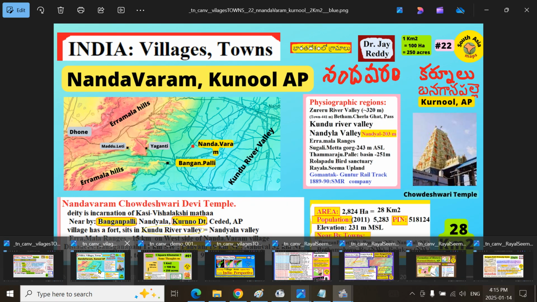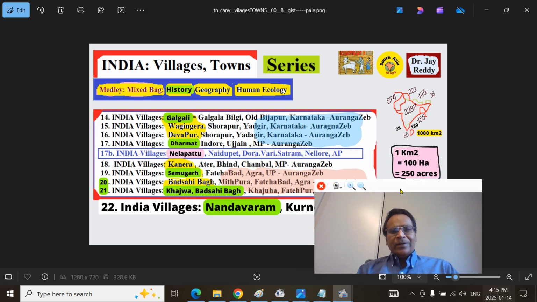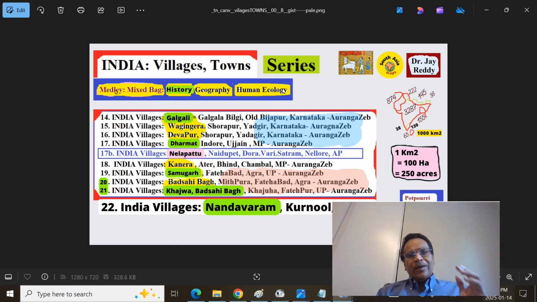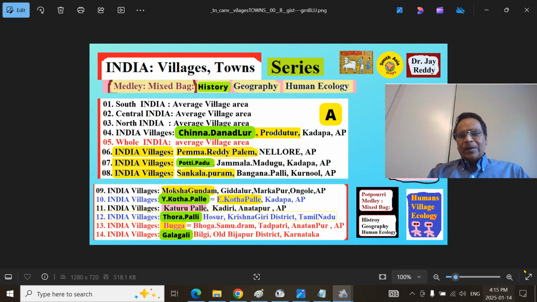This is our India Villages and Towns series, as the title says. The subtitle: it is a medley, a mixed bag or potpourri, called Kalaguragampa, of history, geography, and human ecology, all integrated revolving around the village. So we are in part 22, India Villages, Nandavaram village, Kurnool district of the Rayalaseema region of bifurcated Andhra Pradesh, or Seemandhra Pradesh.